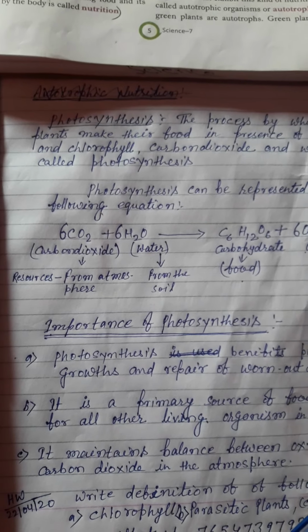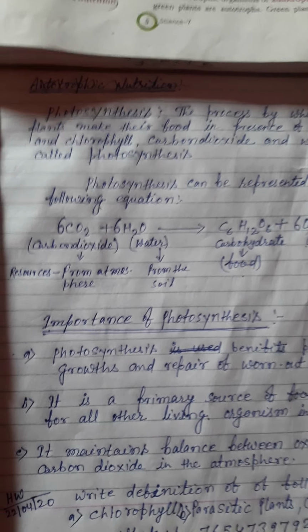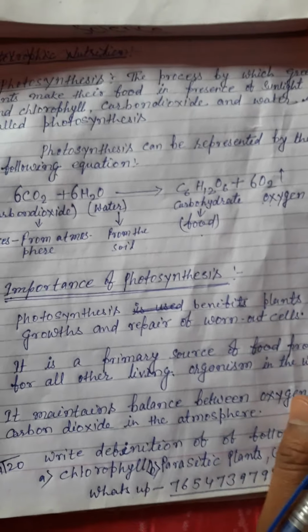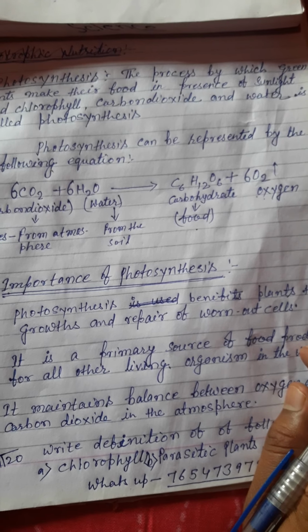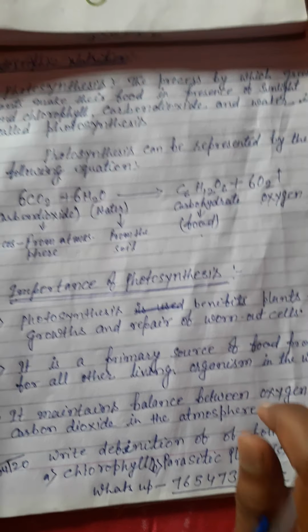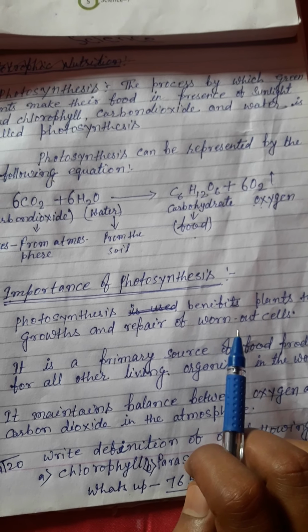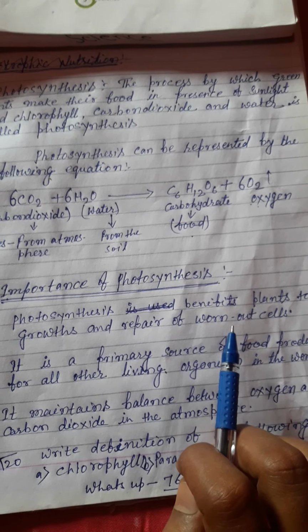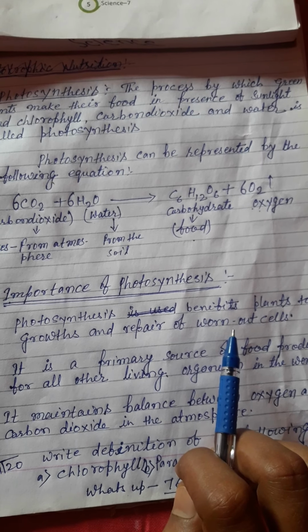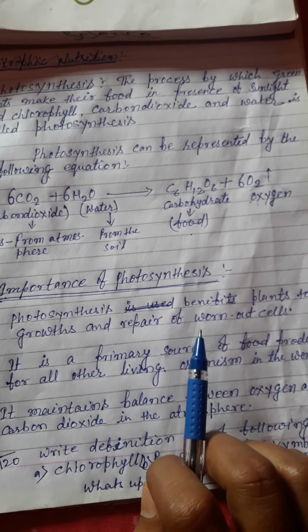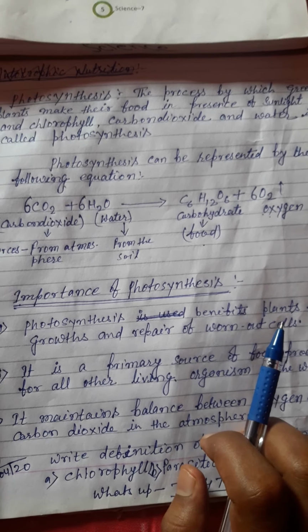What is the importance? The first importance of photosynthesis for plants: photosynthesis helps plants to grow and repair worn out cells. Worn out is a phrasal verb, that means damaged, or not able to work next time.